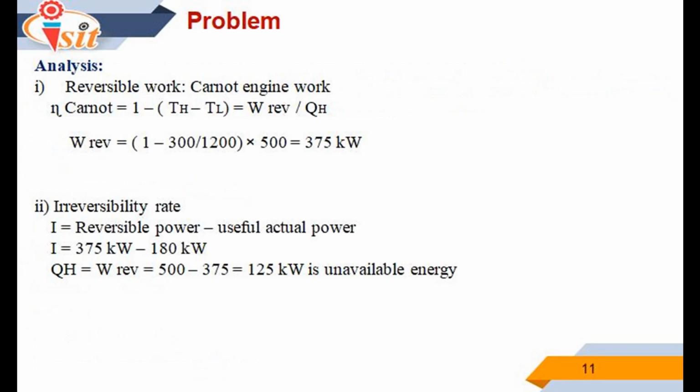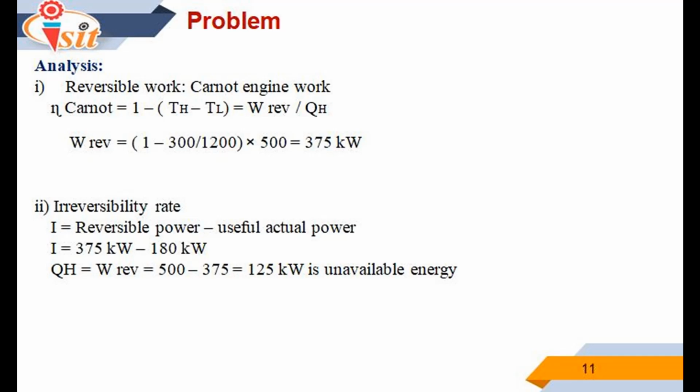For the analysis, the reversible work is that of the Carnot heat engine. The efficiency of Carnot equals 1 minus TL upon Th, equals W reversible divided by QH. Therefore, W reversible equals (1 minus 300 divided by 1200) times 500, equals 375 kilowatt.